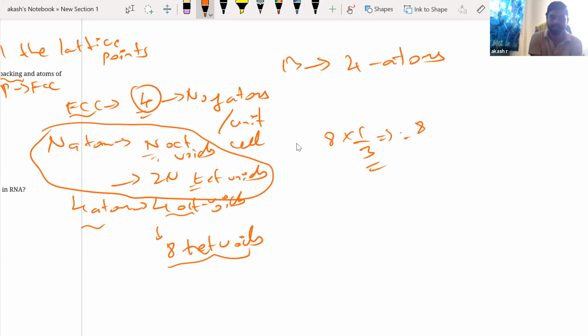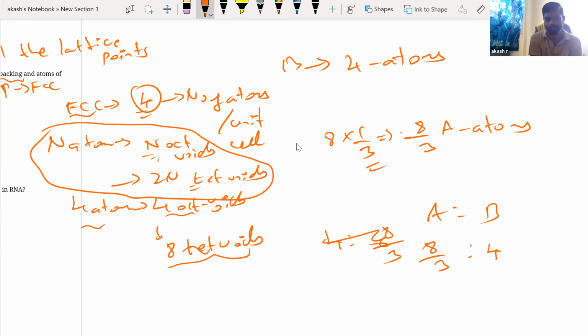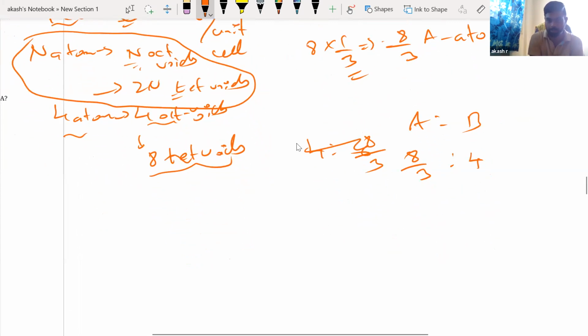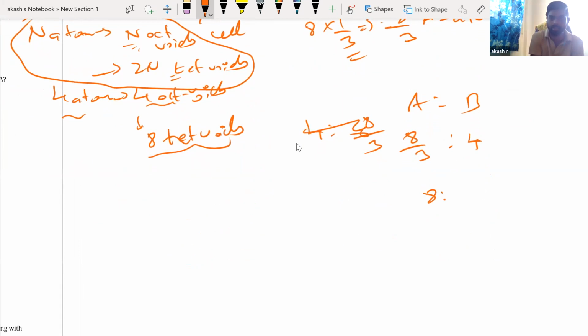So basically what I have is 8/3 A atoms. If I write A is to B, it would be 8/3 is to 4. Obviously I cannot have a fractional value, so you multiply both by 3. So you'll get 8:12. Correct.